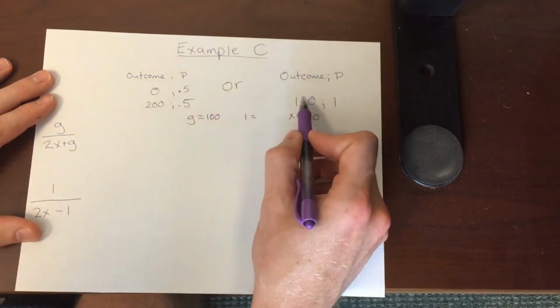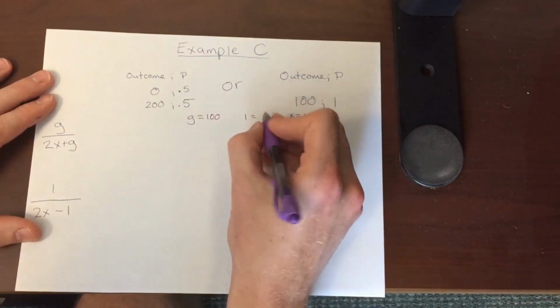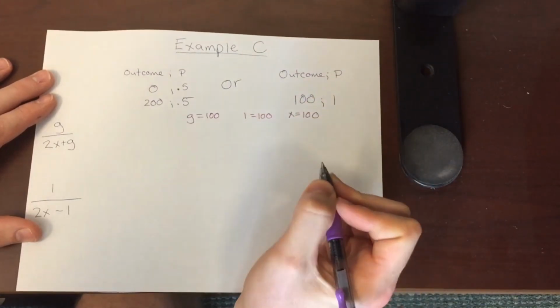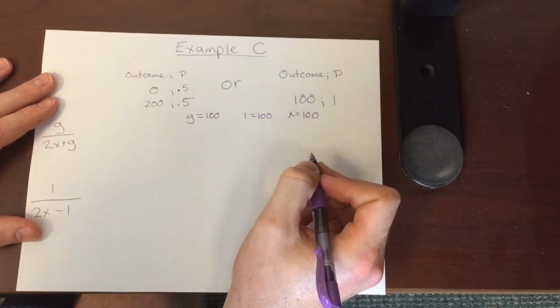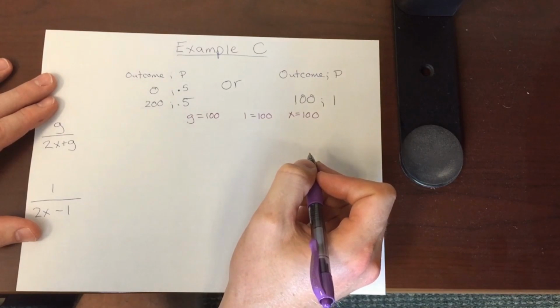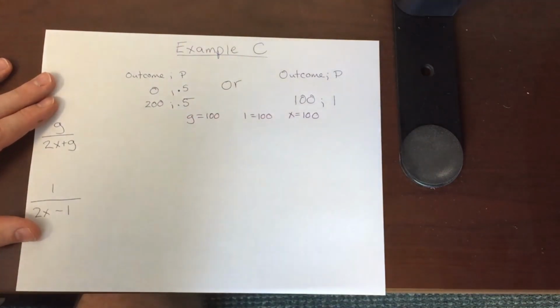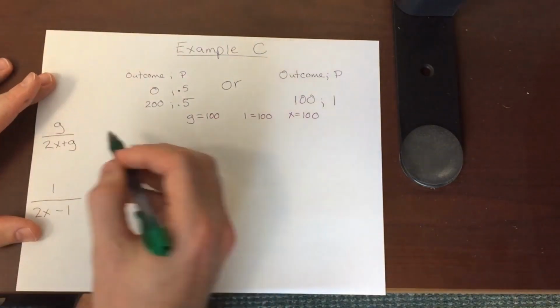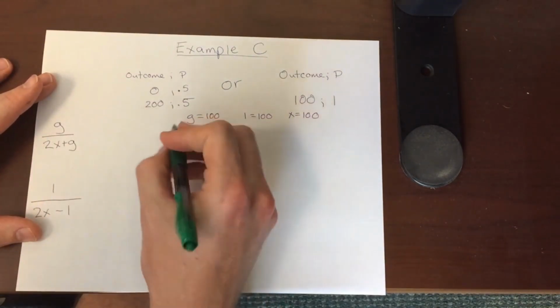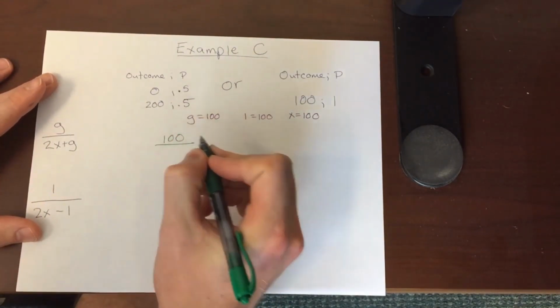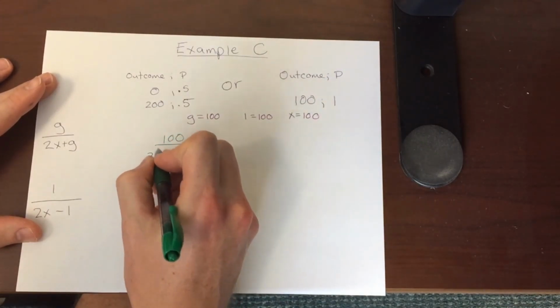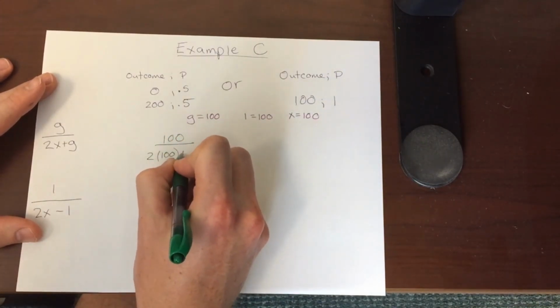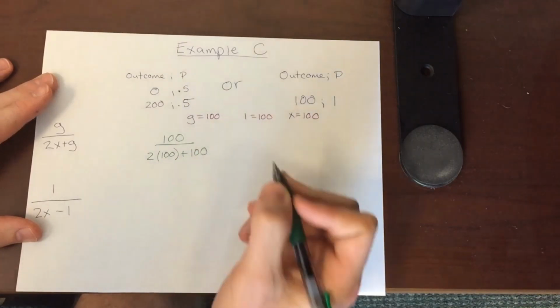The bad outcome is 0. How much did it change from the reference point? Well, it would change 100 also. So this one's going to have some pretty easy math to go through here, right? So let's do our gain salience function first. If we plug everything in, we would have 100 over 2 times the reference point of 100 plus the gain, which is 100, right?